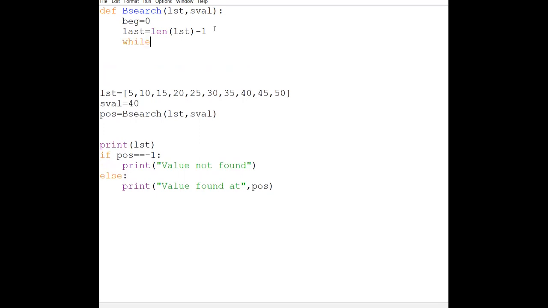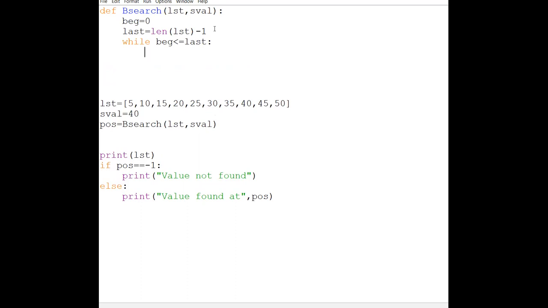Then the while condition: till the time my beginning is either less than or equal to last, till that time I have to run the loop. Every time what I'm supposed to do is to find the mid value. Mid value is equal to beginning plus last, whole divided by 2.